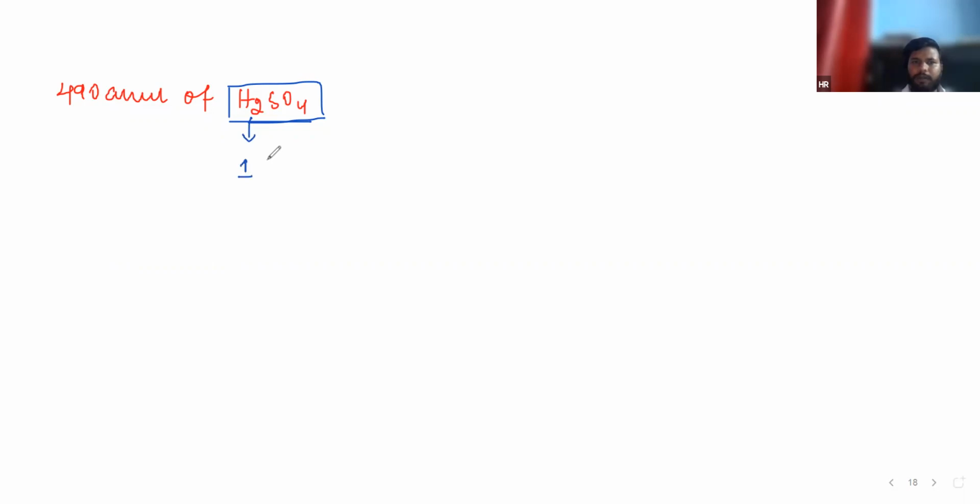How many hydrogen atoms are present? 2. Plus sulfur, mass of sulfur is 32. There is only 1 sulfur, so you multiply by 1. Plus 16 into 4, mass of oxygen. You will get 98 AMU.